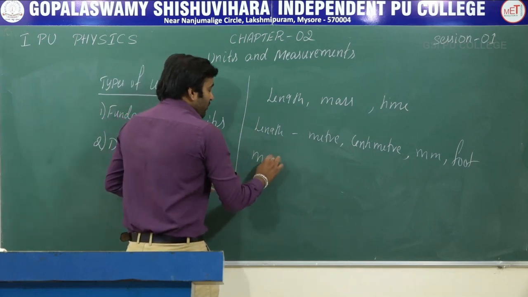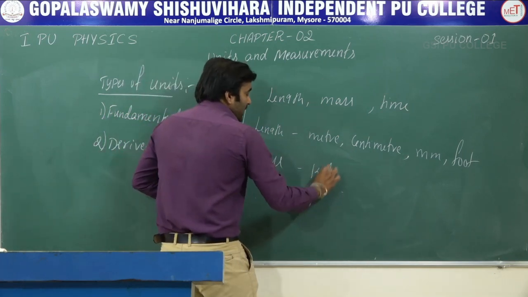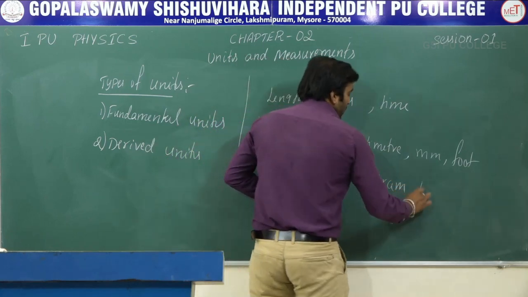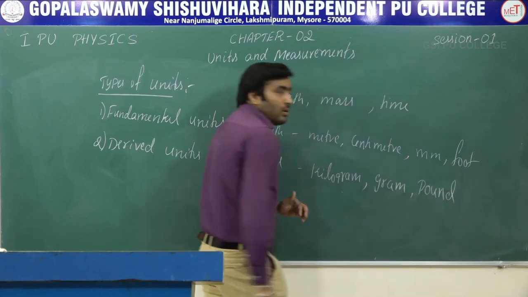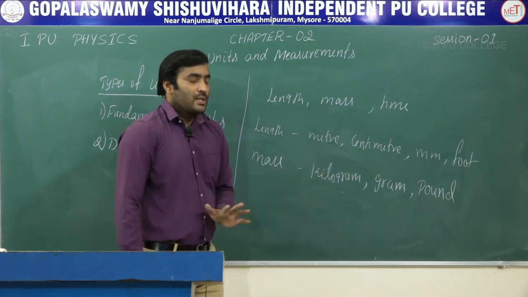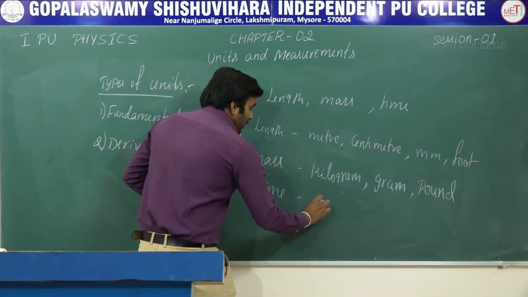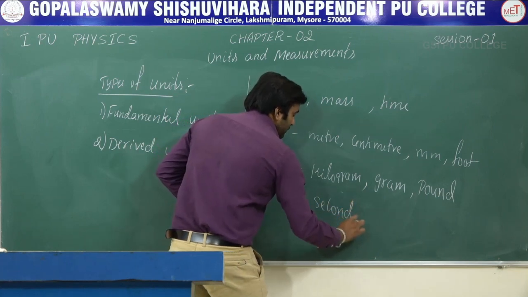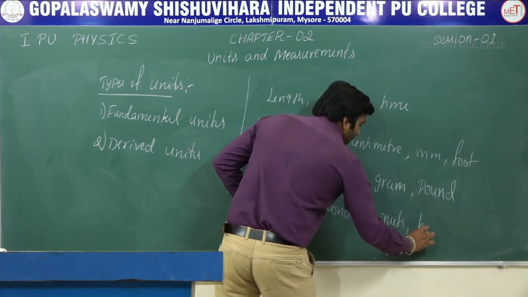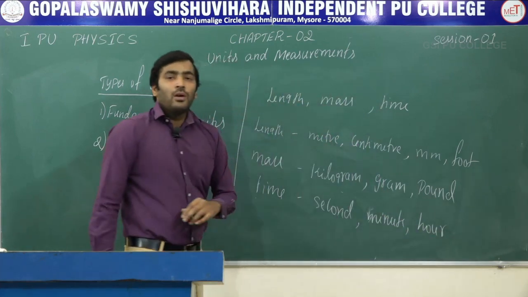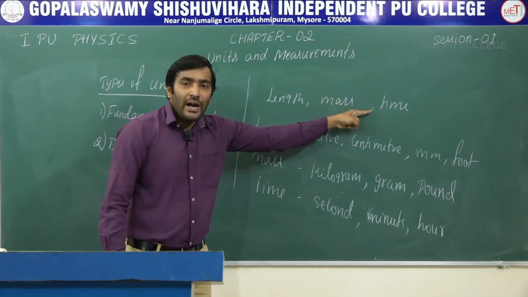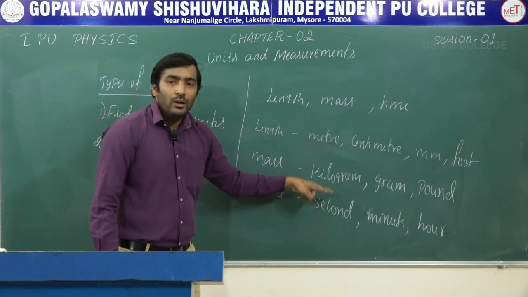Likewise, if you write the units of mass, mass is expressed in kilogram, gram, pound. So they are all units of mass. So these units are nothing but fundamental units. Then for time, you have second, minute, hour, etc. So they are all units of time. So the units for the fundamental quantities are called fundamental units.